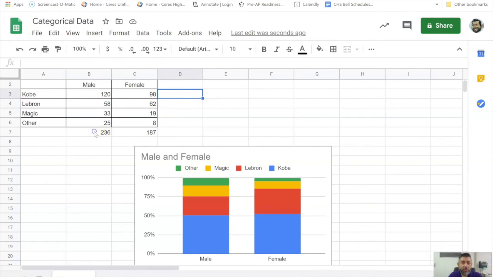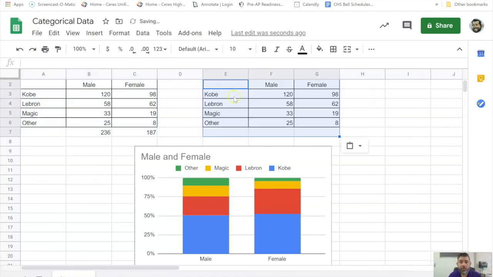But anyway, what I would do here is find the percentages for this. So I create a new table. I'm going to Control C, Control V that, just create a new table. Then I'm going to just do the division. So I'm going to go equals 120 divided by 236, and then it's going to give me the percentage right there. If I don't want that, I can format this into a percent. So now I have the percent.